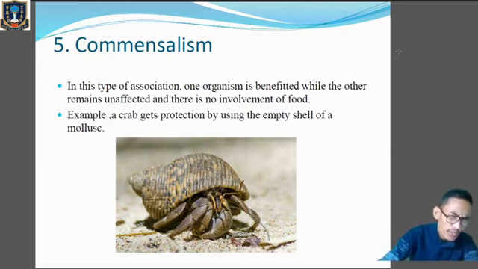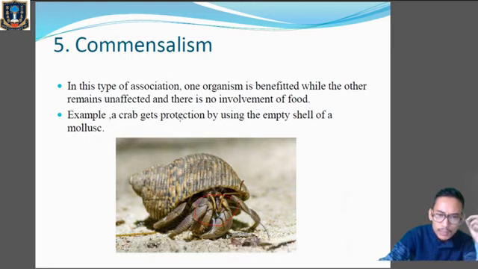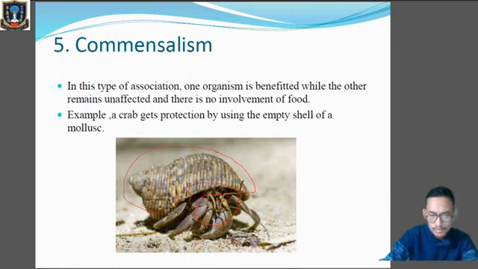A very beautiful example of commensalism is the crab. Now you can see over here, this is the crab. The crab gets protection by using the shell of a mollusk. So this one is the shell of a mollusca. I think you learned in class 9, mollusca. Okay, so this particular shell is being produced by the mollusca.